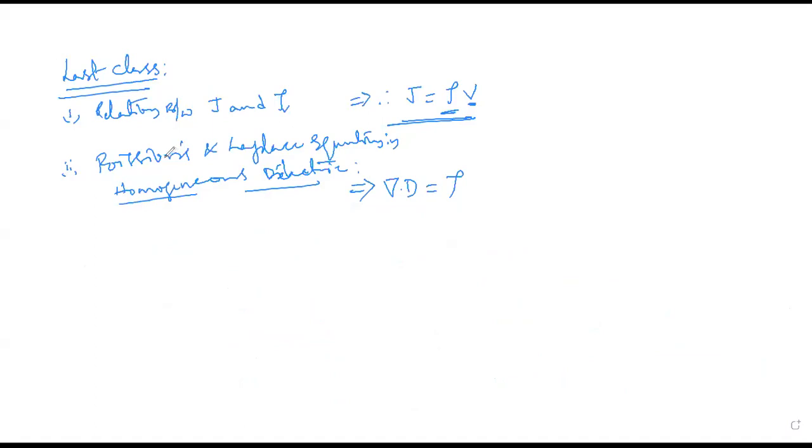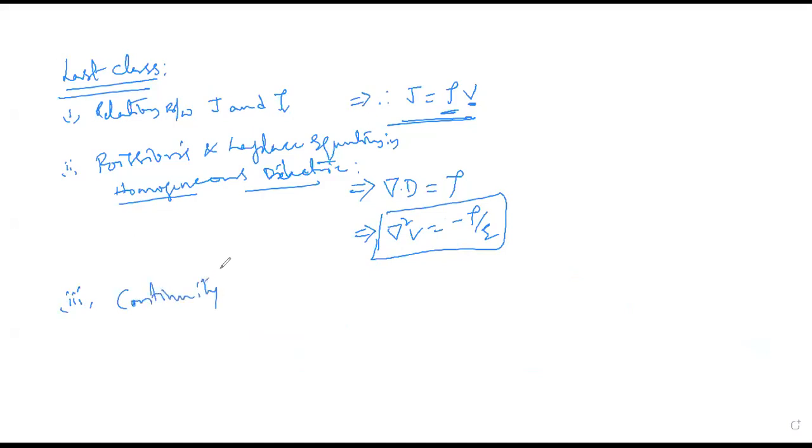This expression can also be written as del square V is equal to minus rho by epsilon. This is called Poisson's equation. So what is the third topic we have seen? Continuity. So these are the three topics which we have seen in the last class.